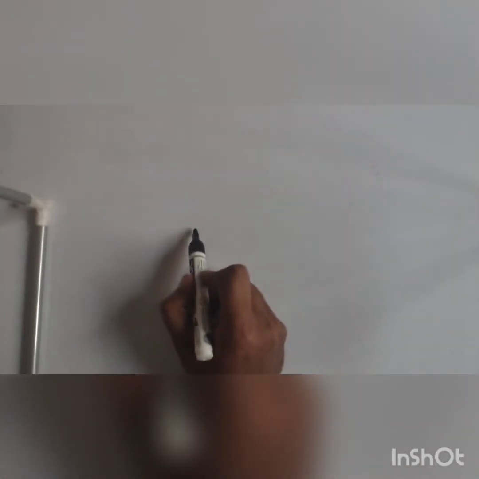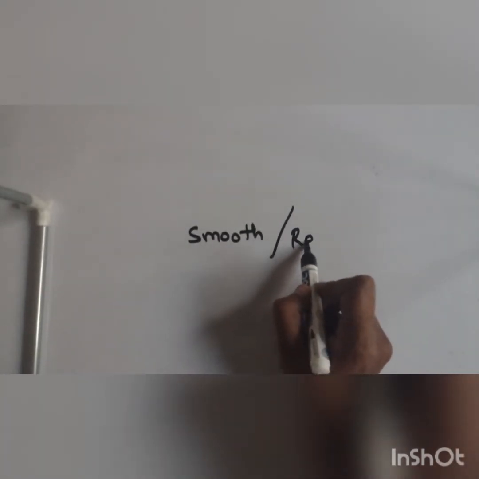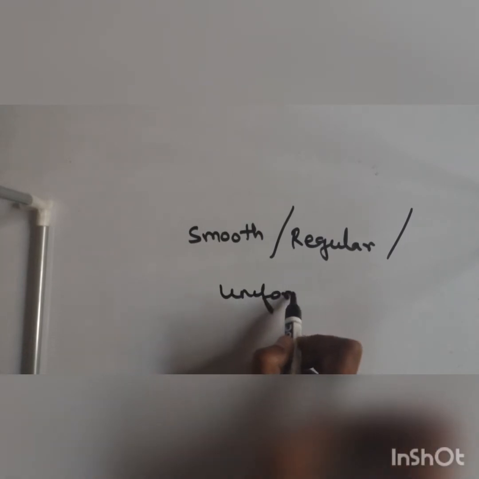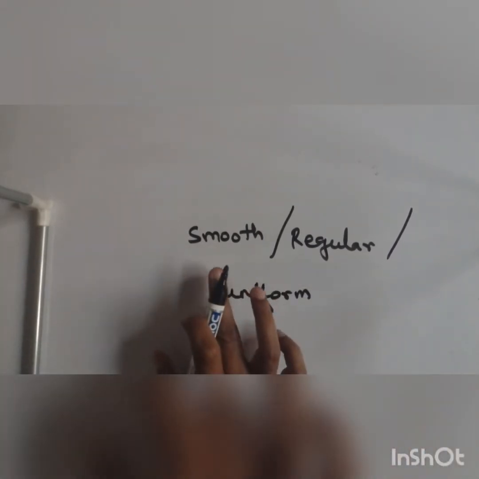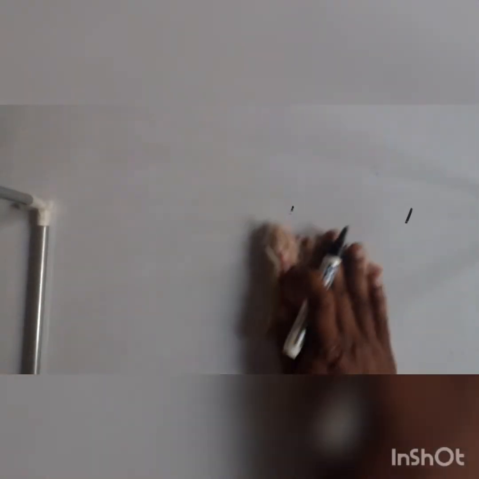What do you mean by surface phenomenon? If the surface is smooth, or you can say regular, or uniform, you will get a regular reflection. What do you mean by regular reflection? Which follows the laws of reflection. We will be dealing with the laws of reflection ahead, don't worry about that. There are two types of reflection, one is regular and one is irregular. What is regular, what is irregular, that we will see.